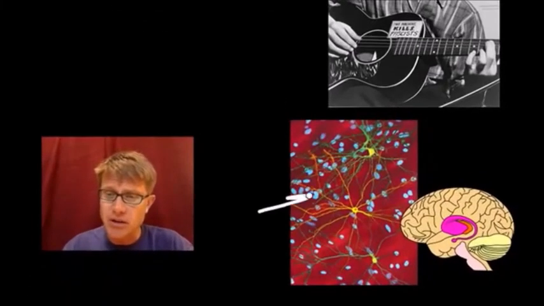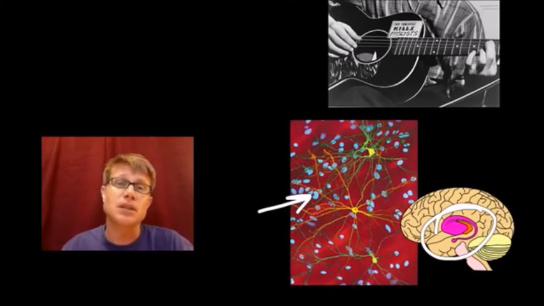Degeneration of nerve fibers in this portion of it. And so what happens first is you start to get uncontrollable shakes. You can't really walk. Eventually you die as a result of it.